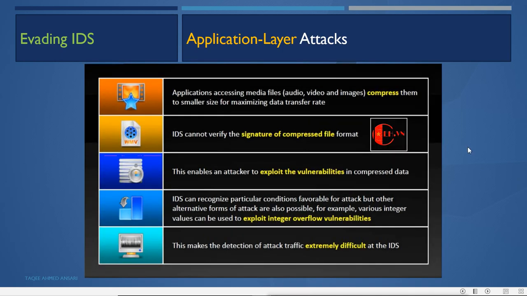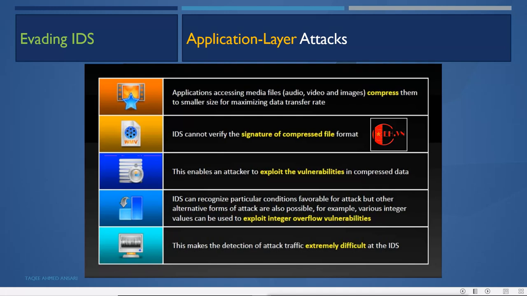Then the attacker can use the application layer attack. Applications accessing media files, audio, video and images compress them to a smaller size for maximum data transfer rate. The IDS cannot verify the signature of a compressed file format. So this enables an attacker to exploit the vulnerabilities in compressed data.